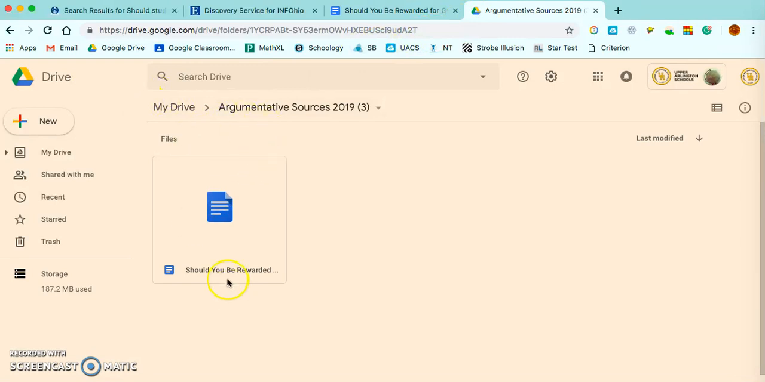So here in the folder it says should you be rewarded. So this is my doc, and this is where your doc should be.